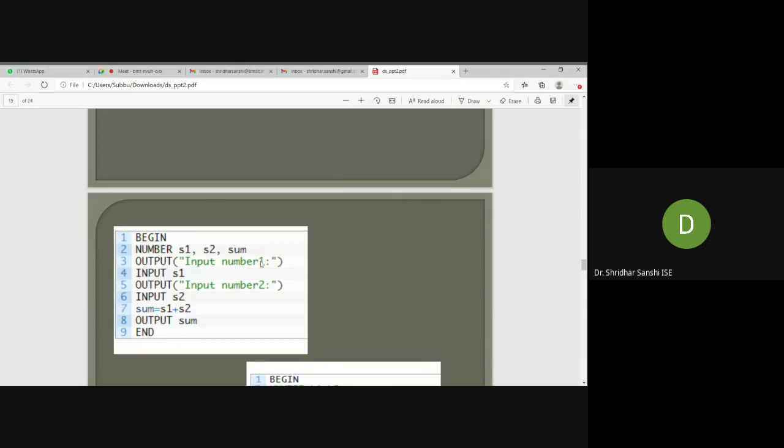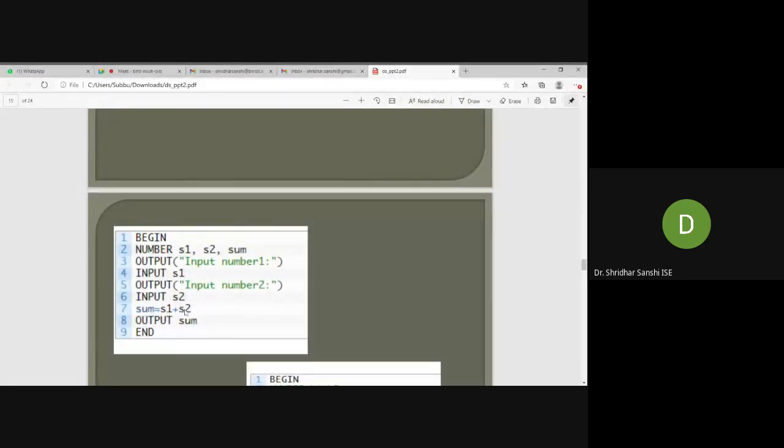So my output will be input number 1. I will ask the user to enter number 1. So that's why I'm writing output input number 1. So this will be displayed. The user has to enter one number. So that will be input s1. So I am taking s1 as an input. Similarly, I will take the second number s2. Then I'm performing the sum operation. You can see here there is no assignment operation here, we are doing equal to. So this is the difference between algorithm and pseudocode.